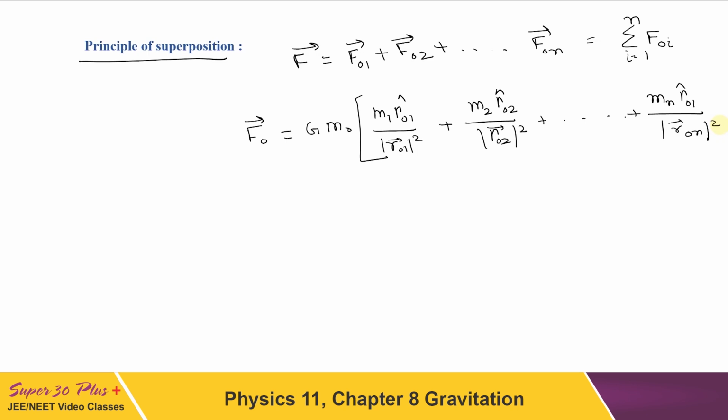In this way we can get the resultant force on any particle due to a number of particles.